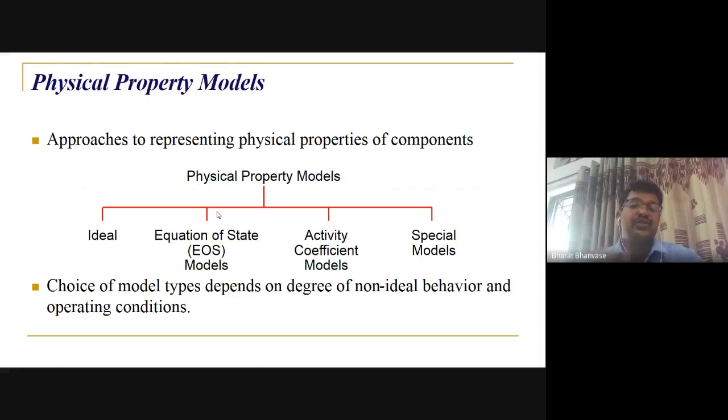If you see these physical property models here, they are segregated, one is ideal, right? Here Raoult's law is applicable. Then equation of state models. Among equation of state, the ideal gas law is no doubt there, just forget about this. But cubic equation of state will be again very important.